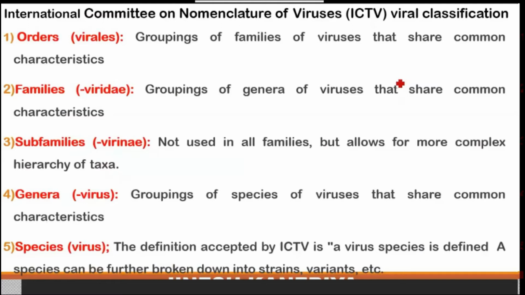So these criteria and common characteristics are shared with the particular existing virus, the virus that is already available, and then it will be assigned to the particular condition.